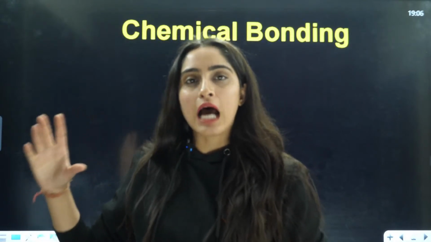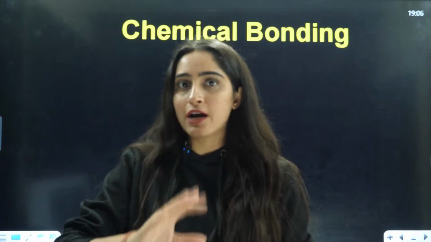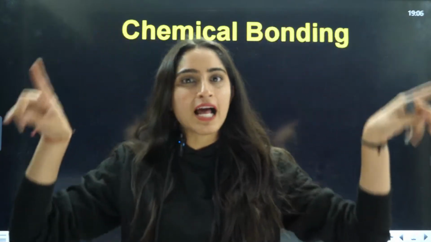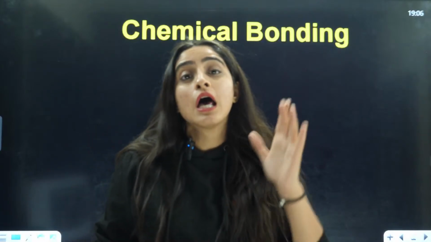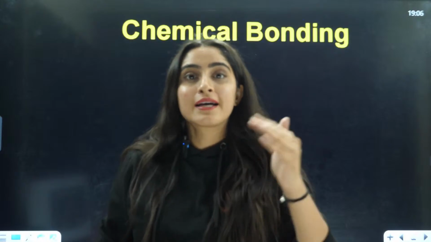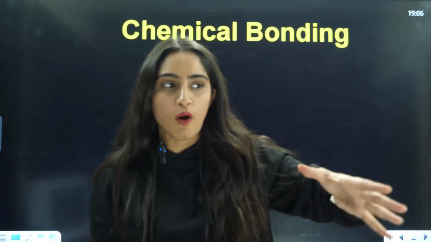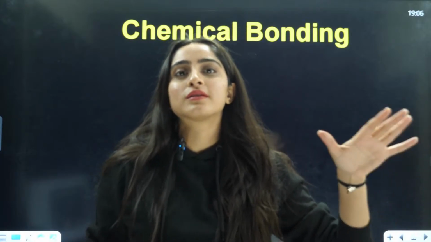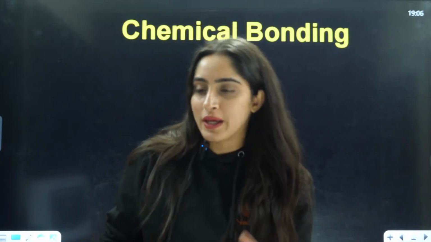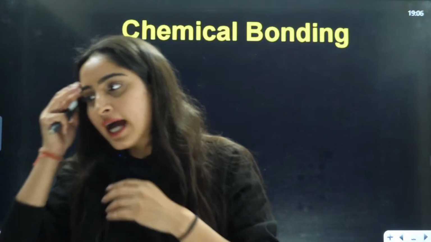For example, I'll start with chemical bonding, with hybridization and VBT. Firstly, I'll give you a quick summary of that topic, then we will solve the previous year questions based on it. So topic wise, we are going to do the concept and then questions. Concept, questions, concept, questions. This is how the sequence of the lecture is going to be.